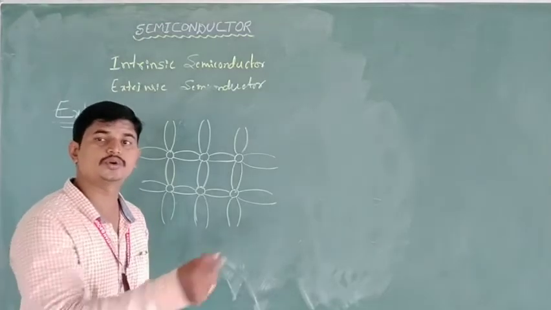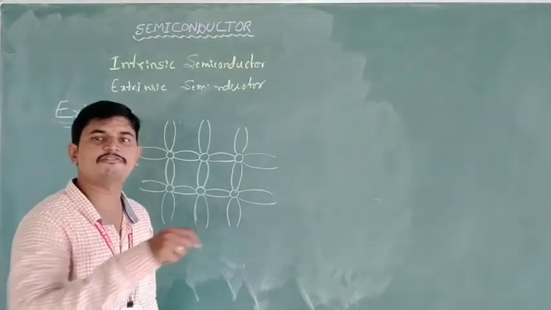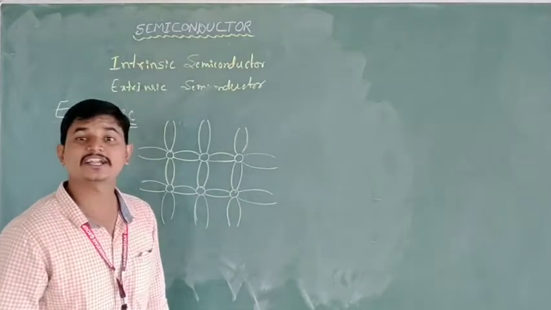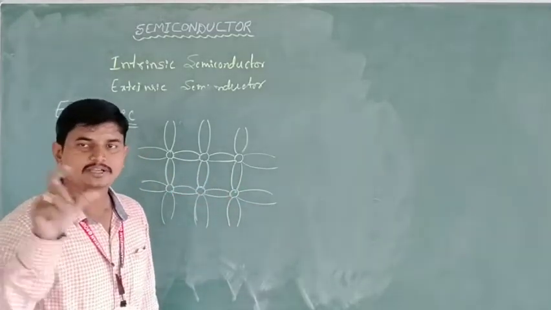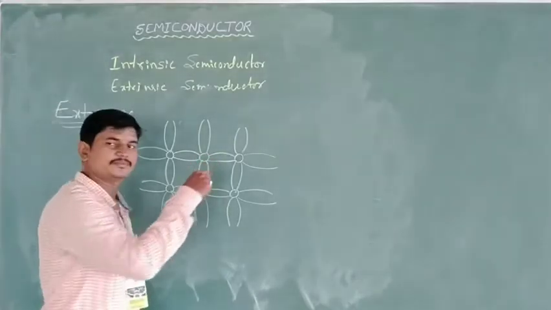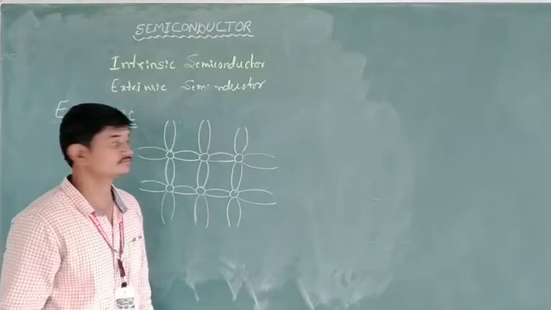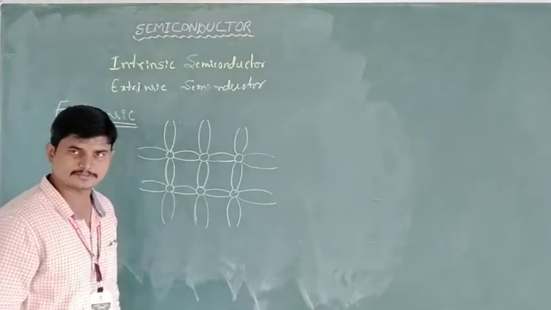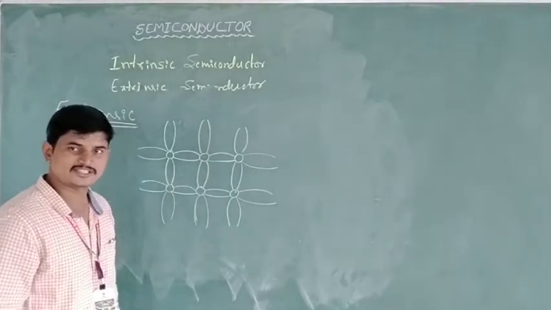Doping is the process of adding foreign atoms to the intrinsic semiconductor to increase its conductivity. The process of adding the impurity is called the doping process. The material that we add we call the dopant or doping agent. To increase its conductivity, we need to dope something, that is, foreign atoms. That is what we call an extrinsic semiconductor.